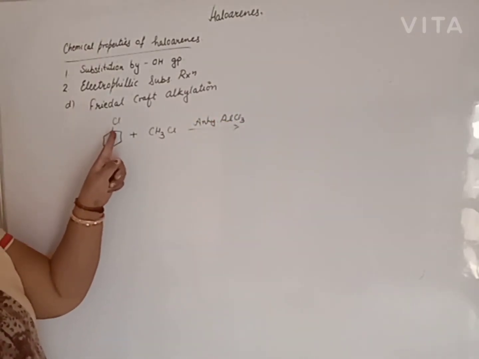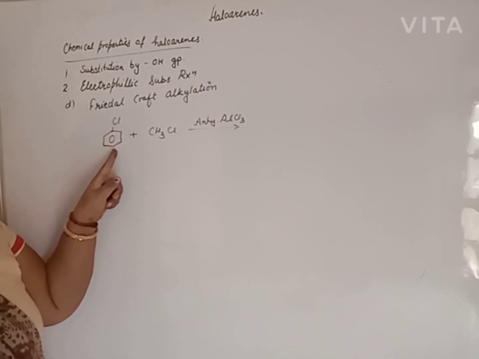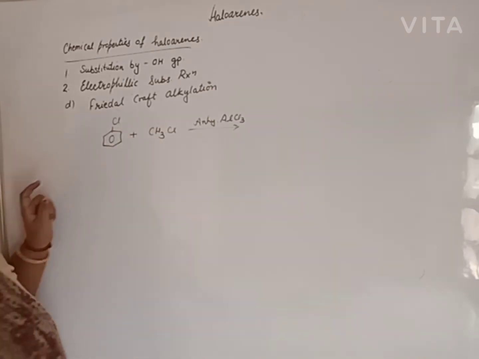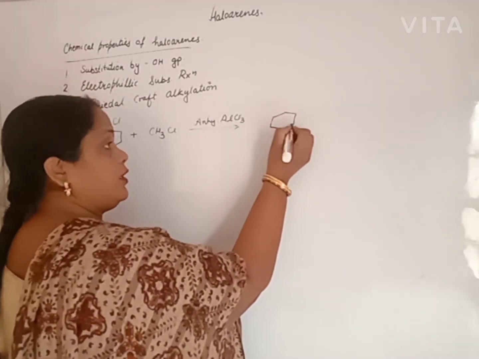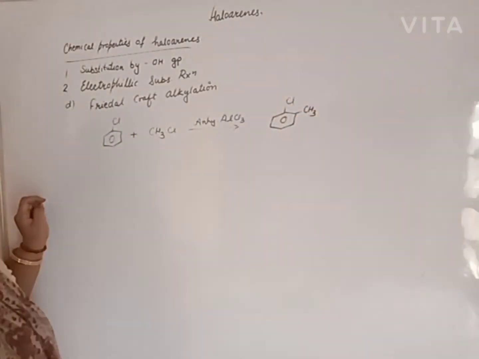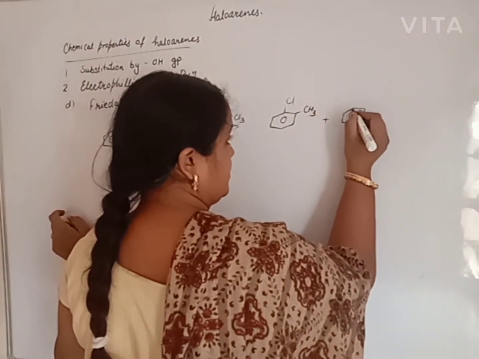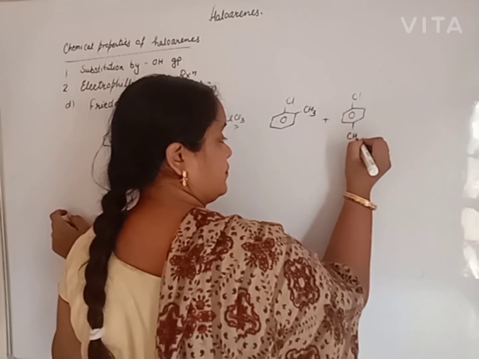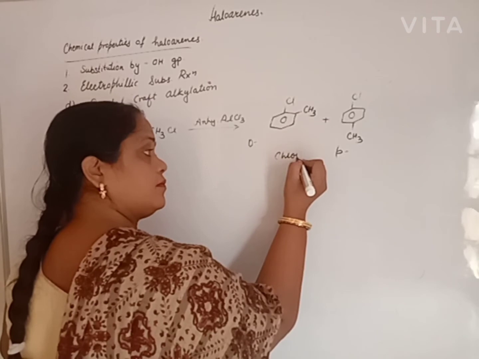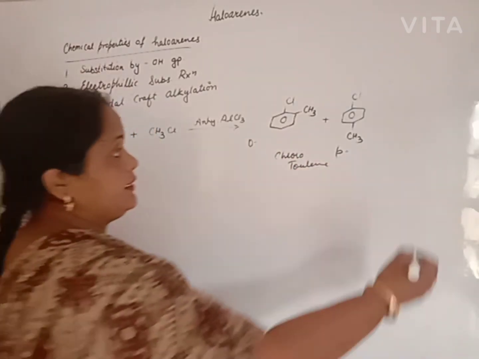Chlorobenzene is ortho-para directing, so the alkyl group attacks the ortho and para positions. We obtain orthochlorotoluene or parachlorotoluene, and HCl is removed.